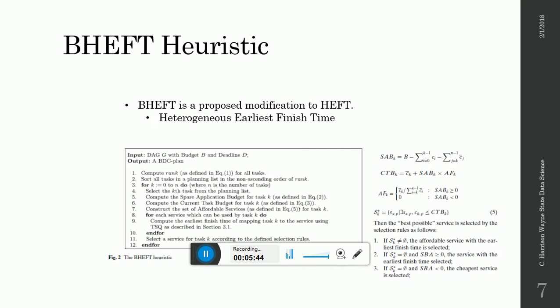If we do not have the spare application budget, then we will select the cheapest service. After we make the best possible selection, we compute the earliest finish time in mapping task K with the service using TSQ, as we saw in the earlier selections.